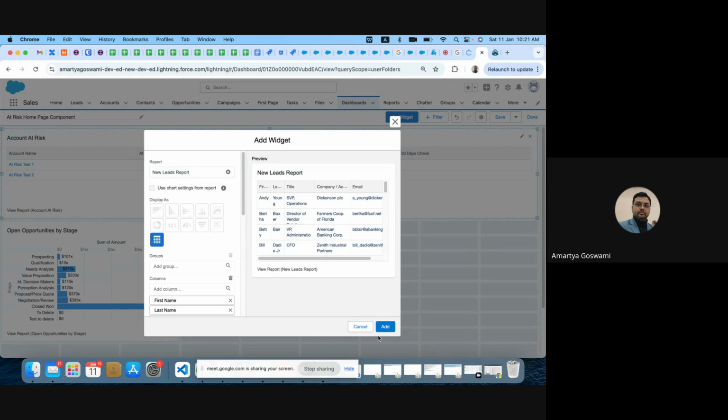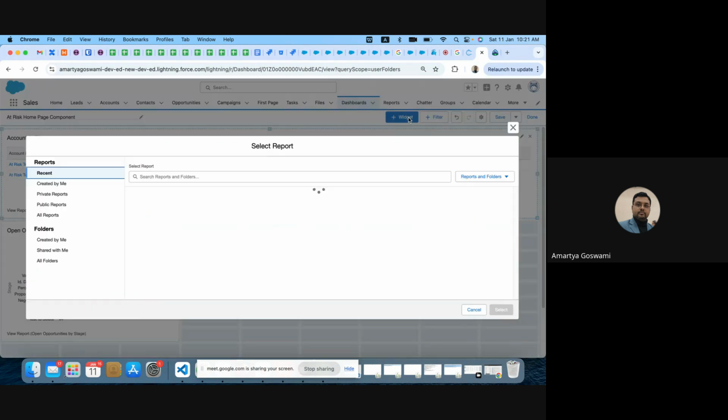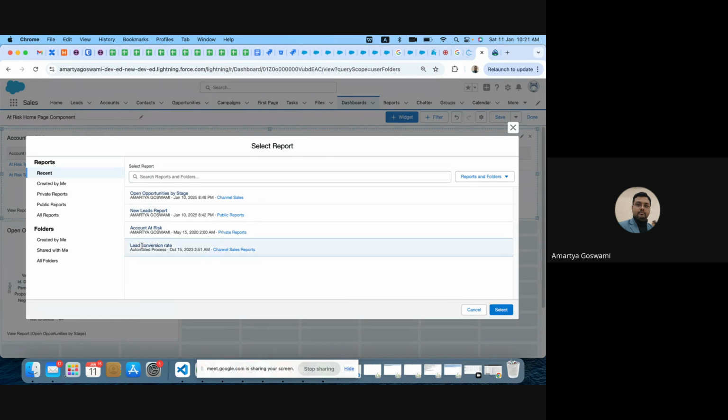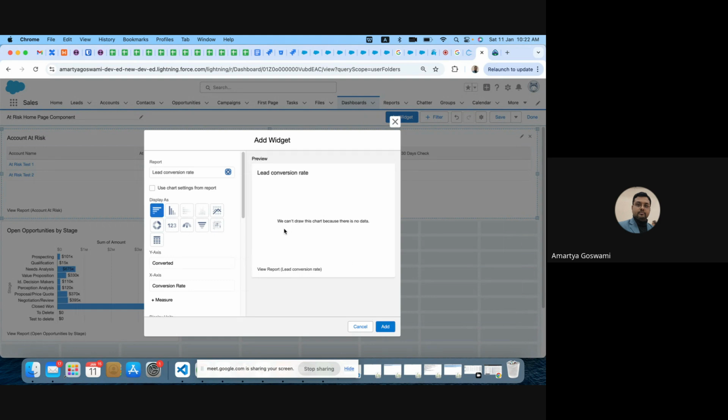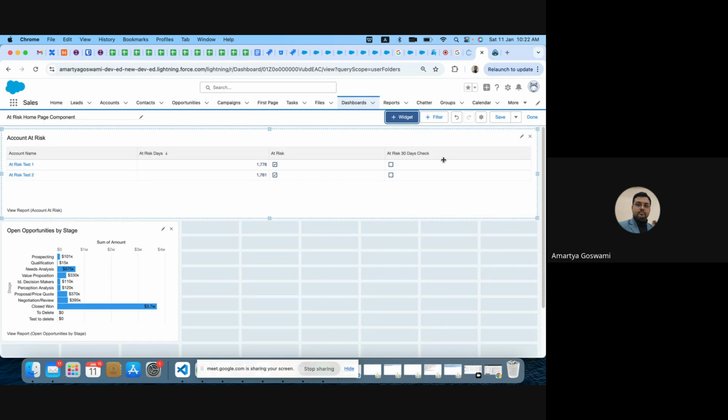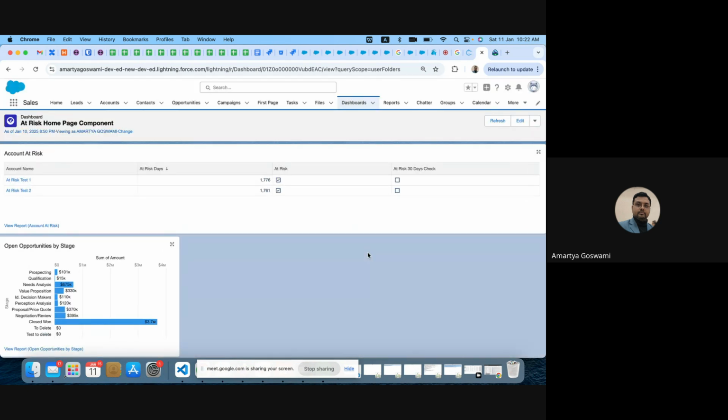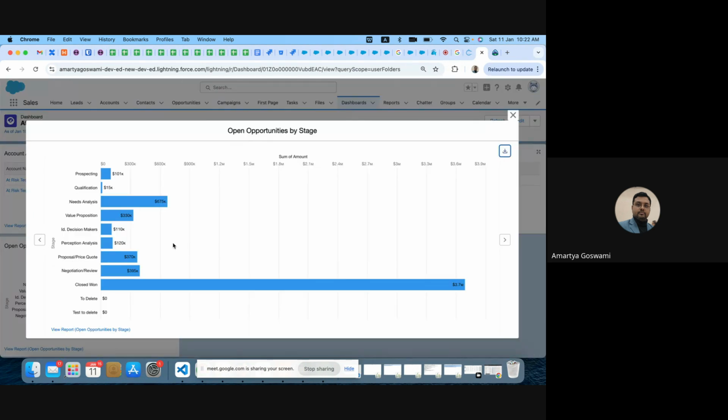Oh, there is no group by. If there is no group by, we cannot show these things. Lead conversion rate. There is no data. Conversion rate, at least I can add one widget. You can look into this, and we can add more widgets, and we can change the types.